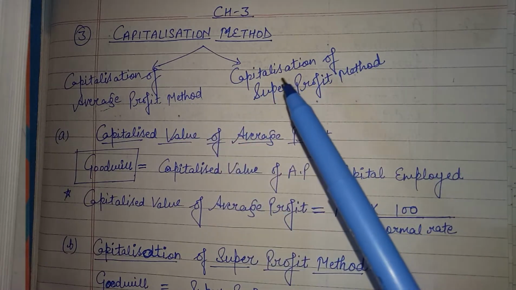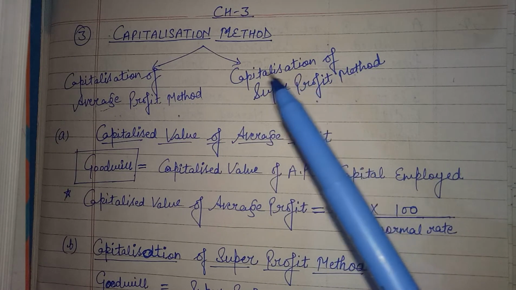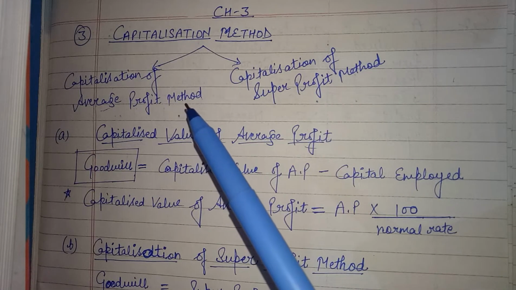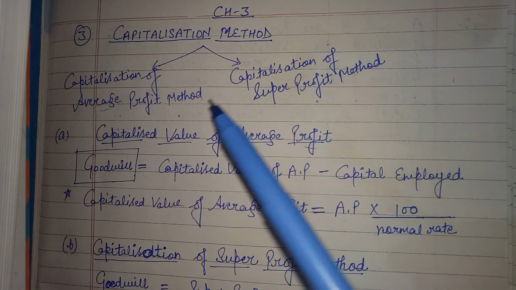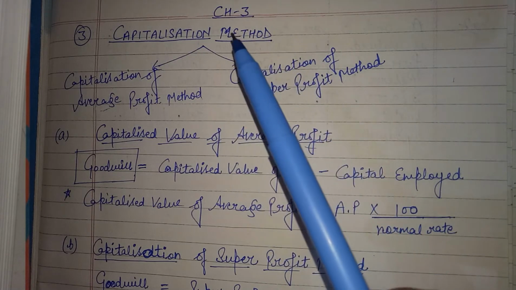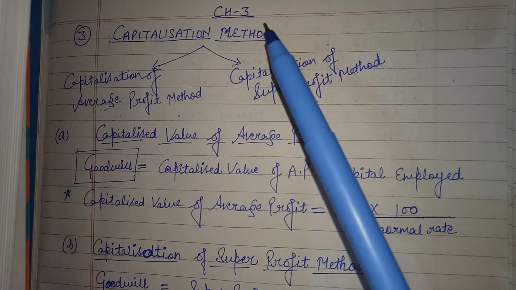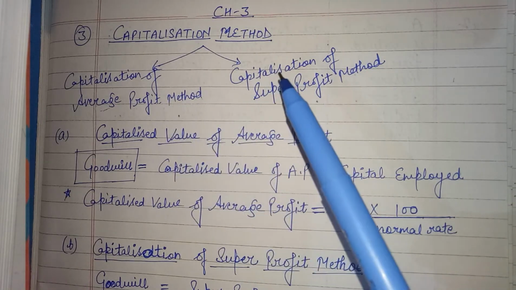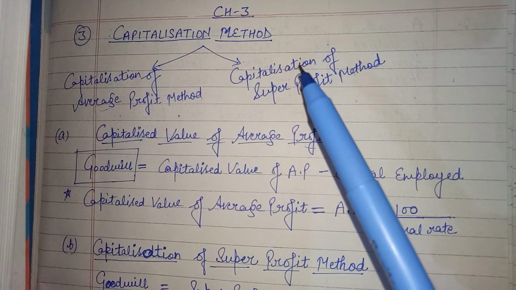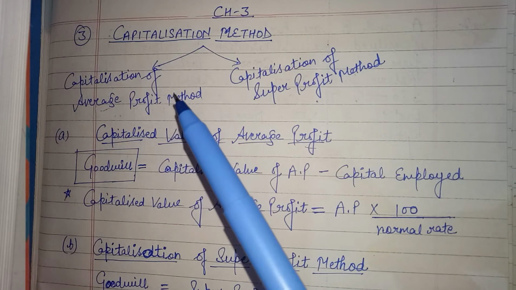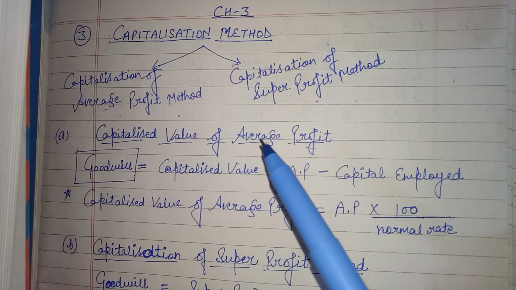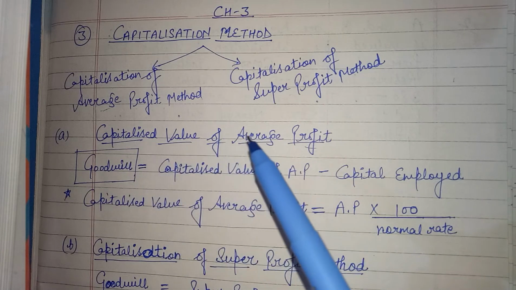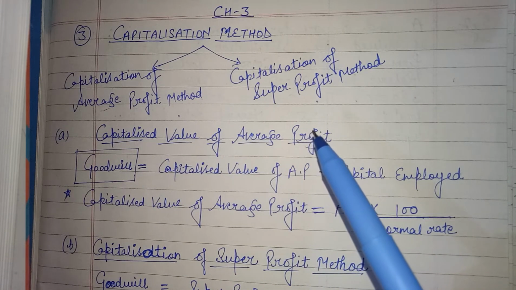With these two formulas, goodwill remains the same. Means if we are applying the capitalization of average profit method or the capitalization of super profit method, the answer remains the same. In the capitalization method, by adopting any of these methods, the answer remains the same. Clear? So the first part is the capitalized value of average profit, means capitalization of average profit method.